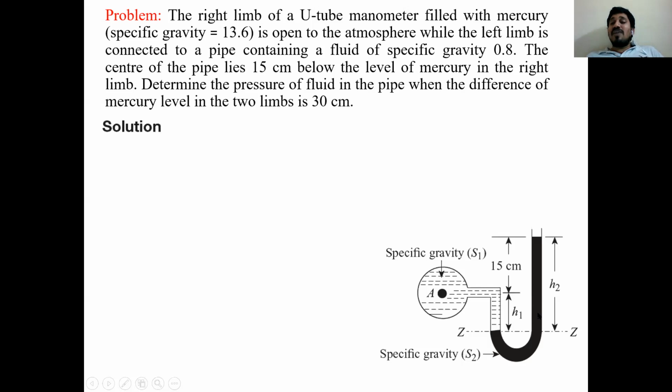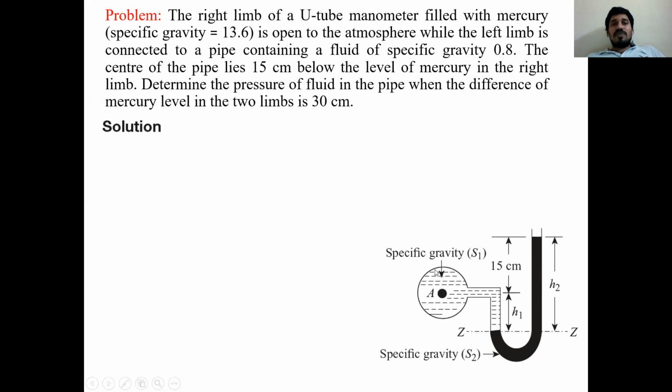S2 is the specific gravity of the liquid in the manometer, which is mercury, given as 13.6. So S2 is equal to 13.6. S1 is equal to 0.8, the specific gravity in the pipeline.